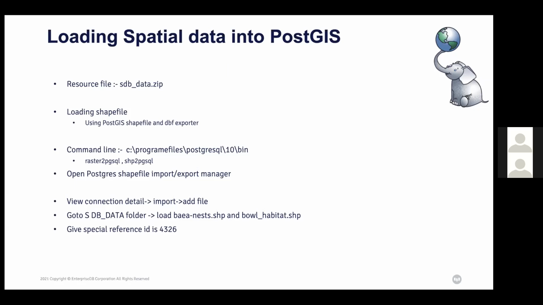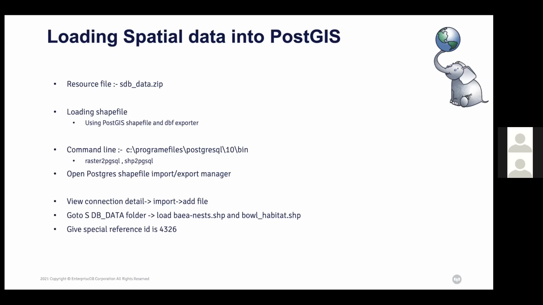So in the next session, the next webinar series, I'll discuss in detail how to load the data, how to load the shape file. Let's say I have a Singapore map, and when I download the shape file of my Singapore map, I will load it into my PostgreSQL, and I can see the entire map. I can see a particular location. Let's say City Hall and Changi Airport. I can calculate the distance from City Hall to Changi Airport, and for that I can use the functions.